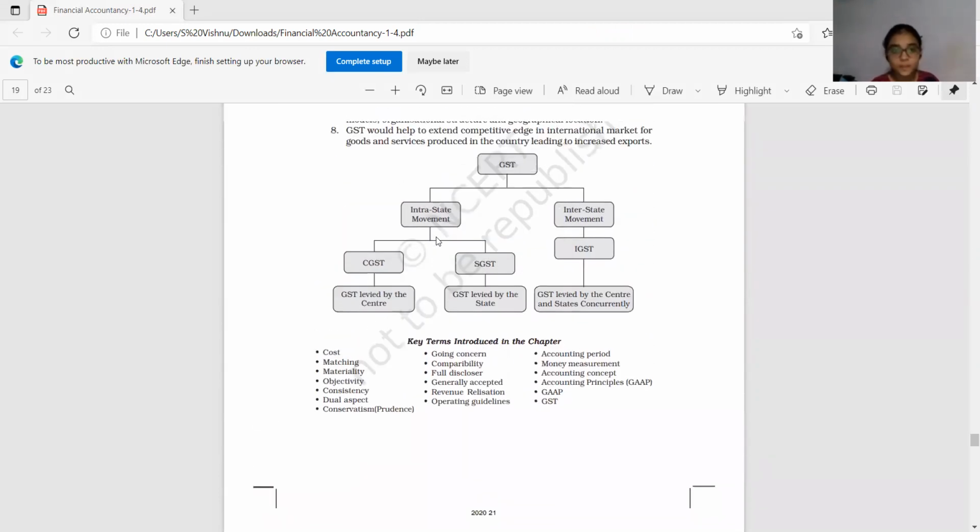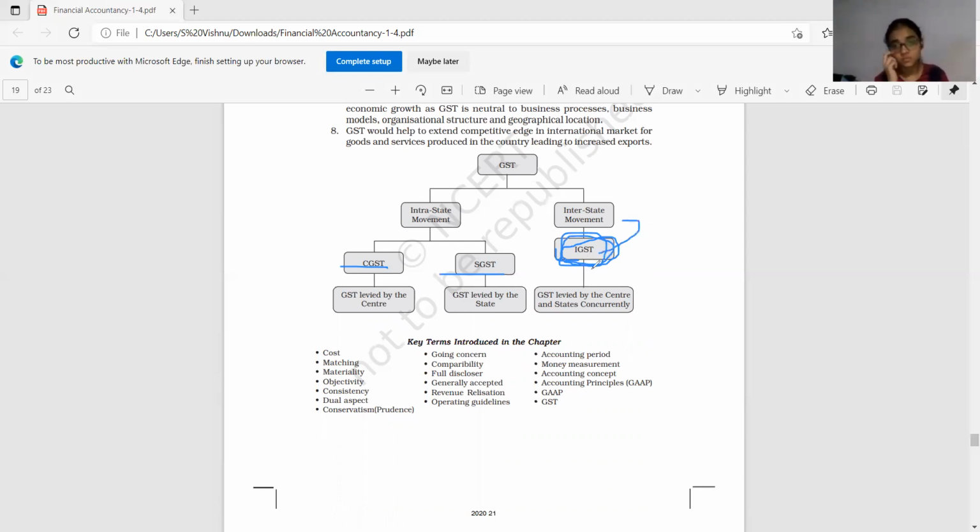Okay. See, you can see I mentioned, no? CGST, SGST, UTGST is also there if it is a union territory, and IGST is also there. IGST means integrated goods and services tax. When goods travel from one state to another state, IGST will come into place. Intra-state means within the state, selling and purchasing. In that condition, CGST, SGST will be there. If goods travel from one state to another state, another kind of tax will be imposed, that is known as IGST, integrated goods and services tax.